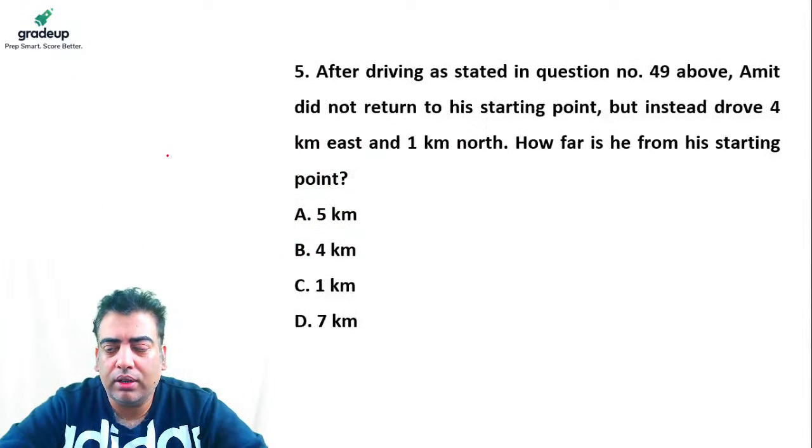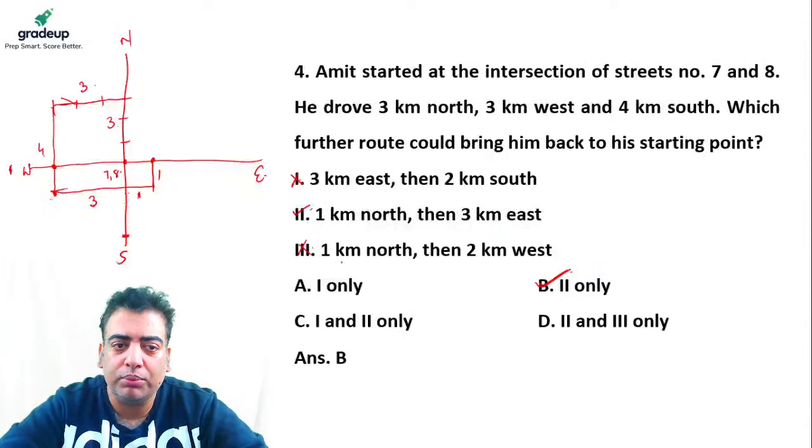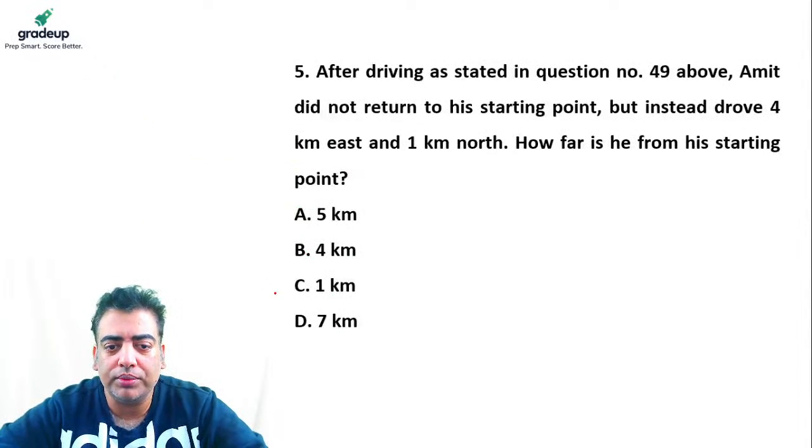Then it asks, how far is he from his starting point? We just need to calculate this distance, and because this is 1, this must be equivalent to 1. So the correct answer is option C, which is 1 kilometer. Another very easy question. If anyone still has any doubt, do let me know. Okay.